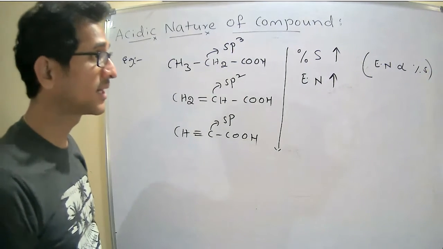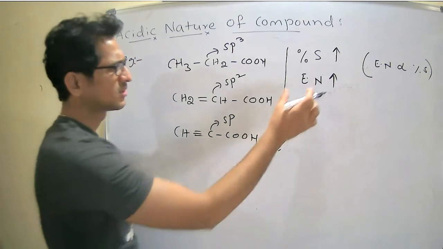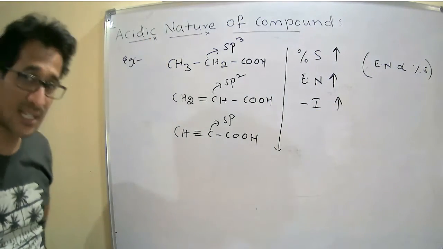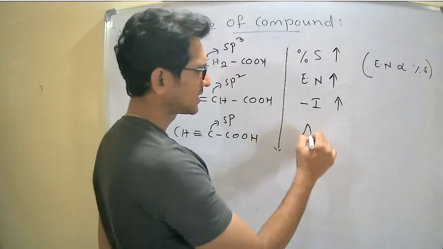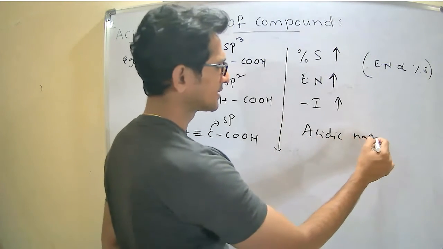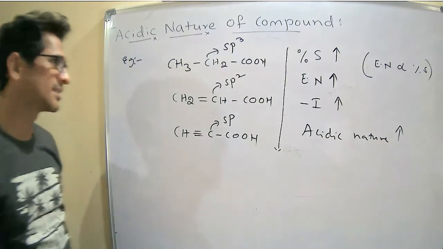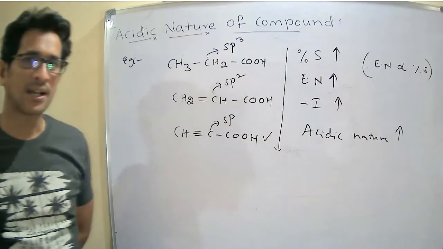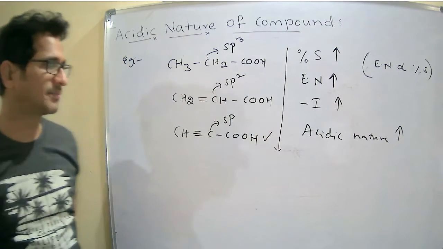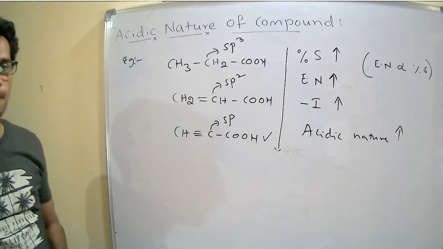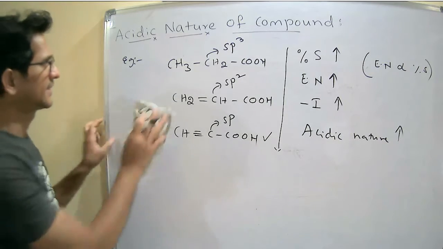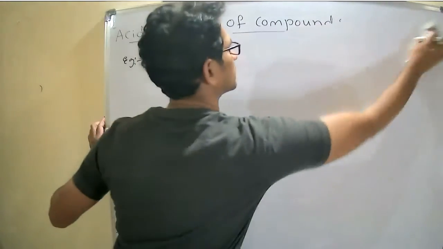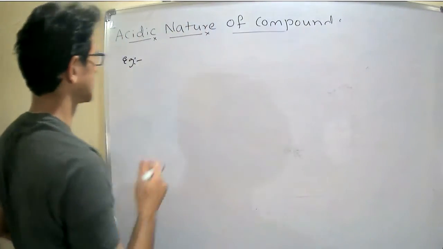We have been discussing these points since the start. So electronegativity increases, meaning minus inductive effect increases. Once minus inductive effect increases, acidic nature also increases. So this is more acidic in nature, remaining all. Okay. Next.